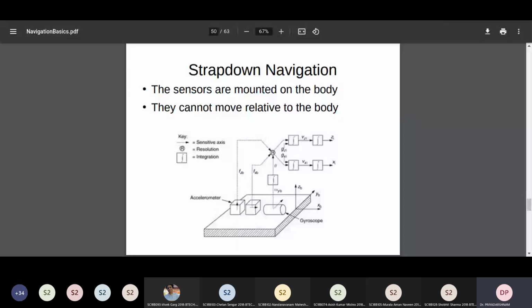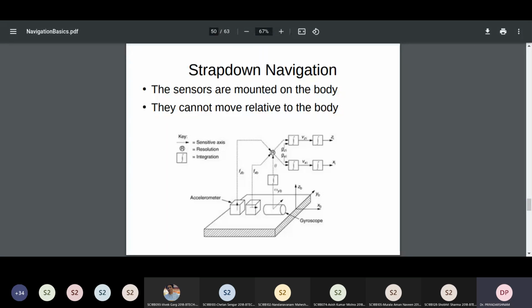So in the strap-down navigation system, the sensors are directly mounted onto the body of the spacecraft at orthogonal axes, of course, and then the measurements are done. However, the acceleration which is measured is now with respect to the body. That means at any instant of time, whatever acceleration the body is experiencing, it is that acceleration which is measured.